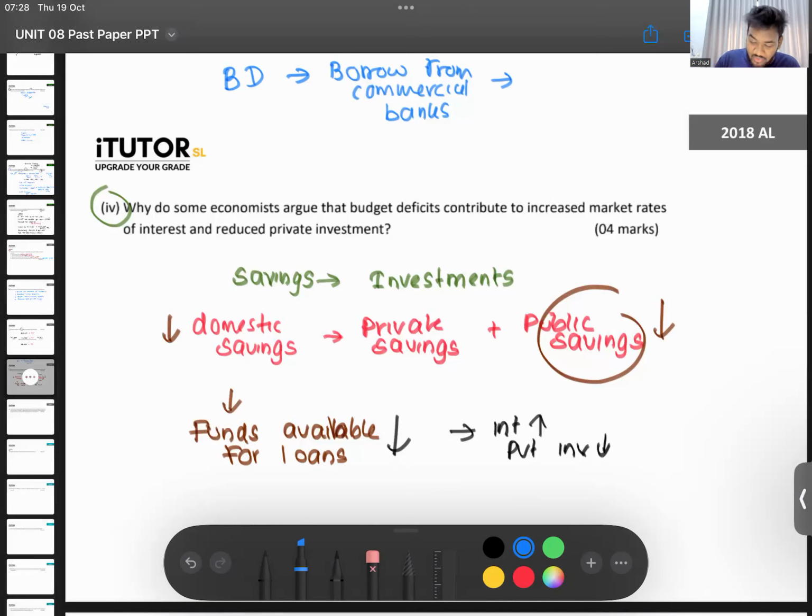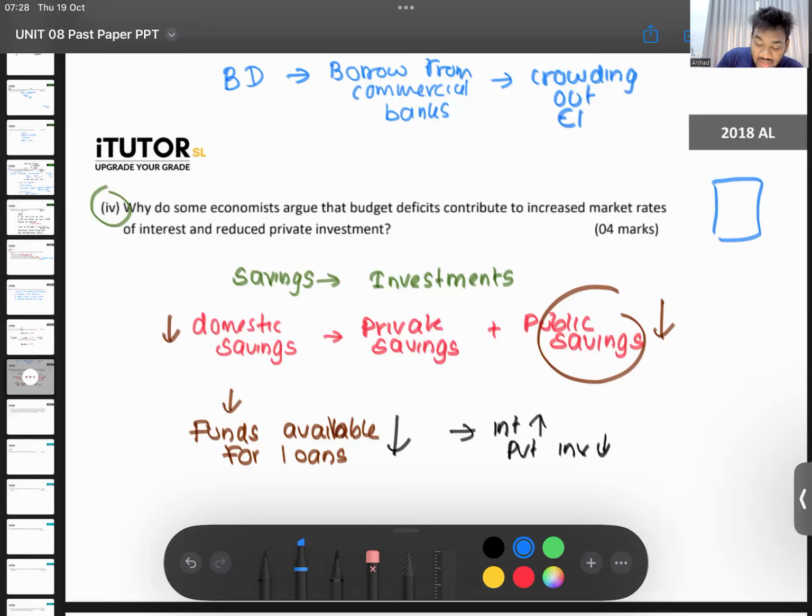So on one side, savings are not coming because the government is not saving anything. On the other side, the government is coming and taking all the money that the private sector would have saved. That is what you call the crowding out effect. So what is the crowding out effect?